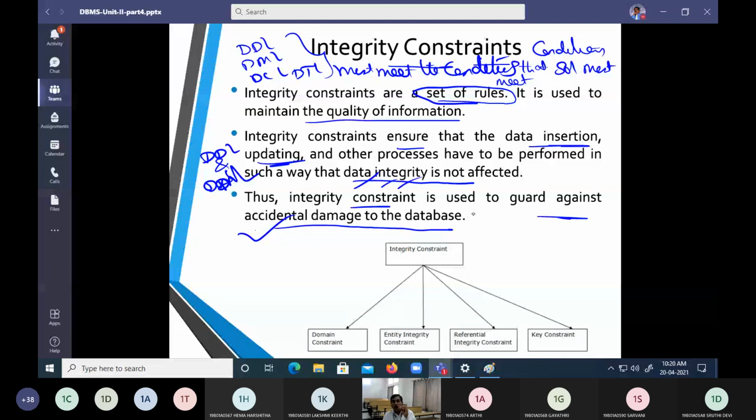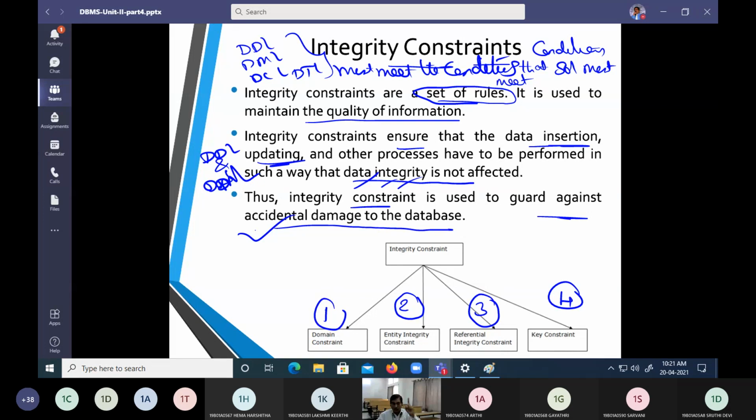Now, how many types of integrity constraints are there? Basically, there are four types. One, domain constraints. Two, entity constraints. Three, referential integrity constraints. Four, key constraints. I repeat the words. After repeating them, I will explain each and everything case by case. Okay?